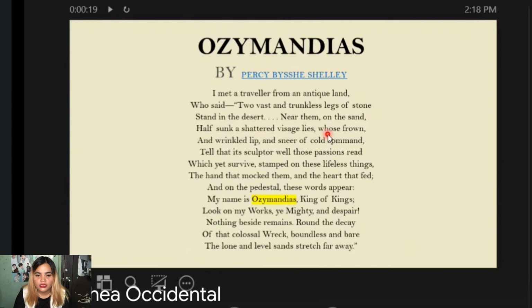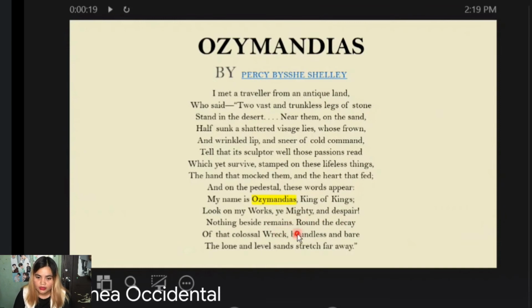Near them, on the sand, half sunk a shattered visage lies, whose frown and wrinkled lip and sneer of cold command tell that its sculptor well those passions read which yet survive, stamped on these lifeless things, the hand that mocked them, and the heart that fed.